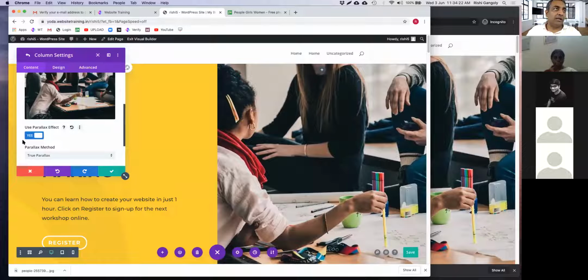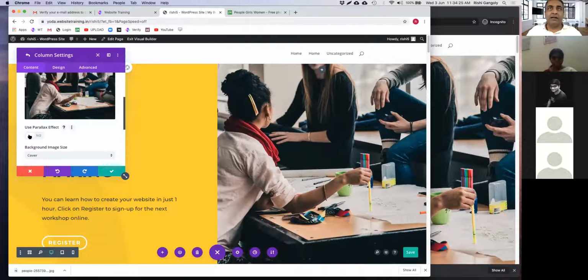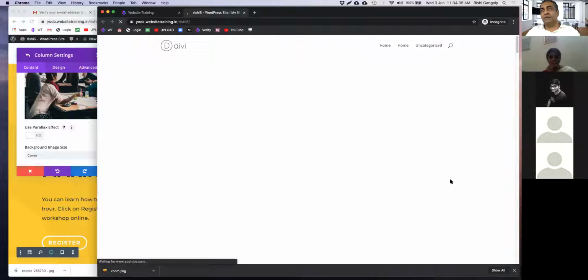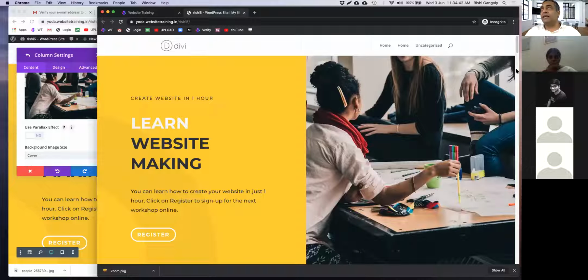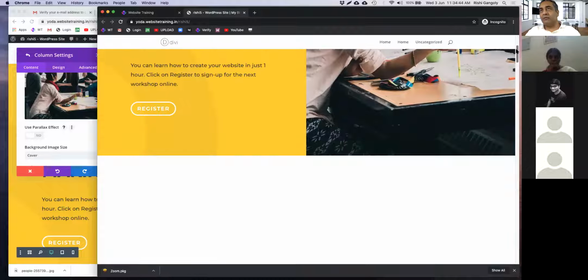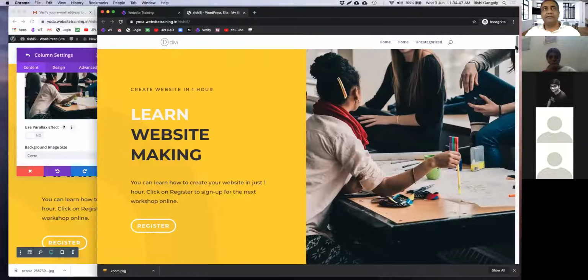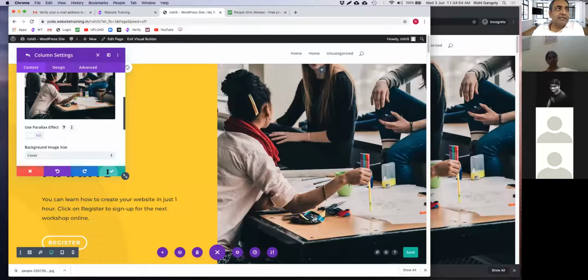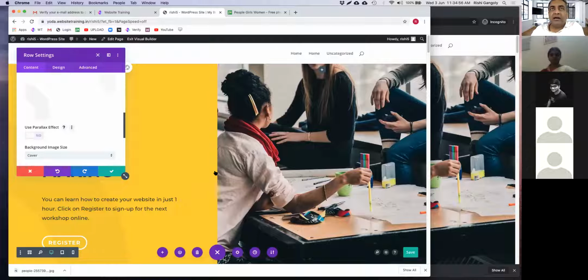Let's see if I don't want it and I remove parallax. Now the photograph is zoomed much further. If I save this now, you'll see that this zoom in, which is over here, will be slightly zoomed out. Okay, let's click on refresh. Here we go. This is a little zoomed out. And here, even if I scroll down, her arm is not going to get cropped or anything like that. So hopefully, if you didn't notice that, you can watch the video recording later and see how that's going to pan out. So this is as far as text, linking, and images.